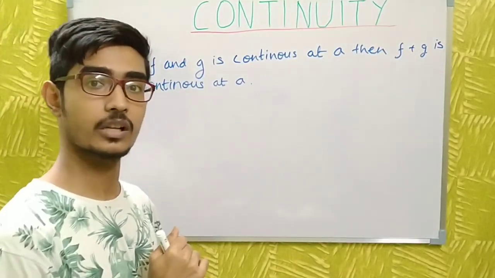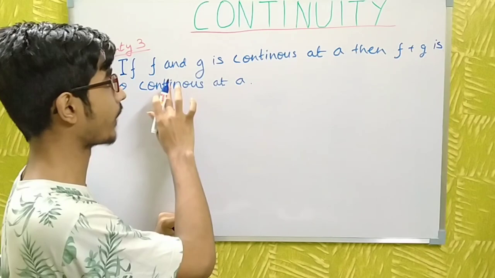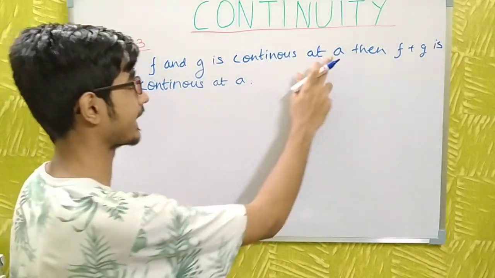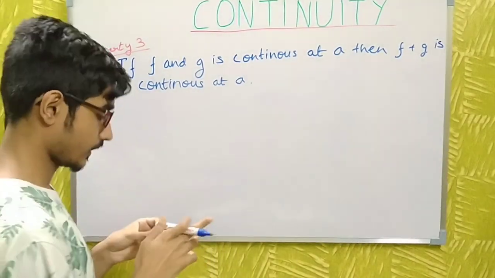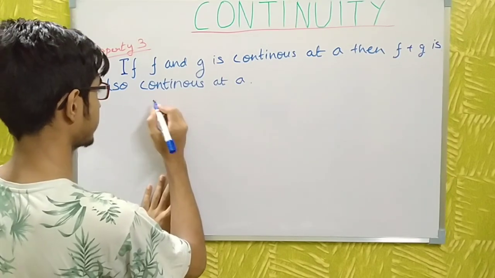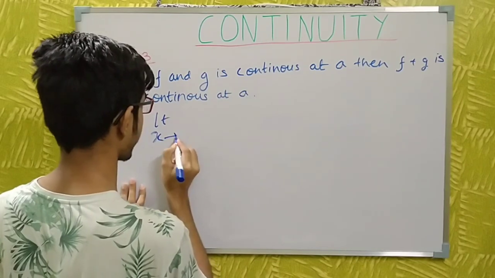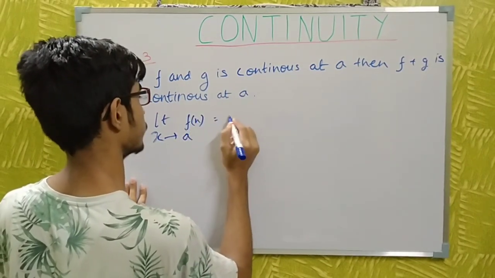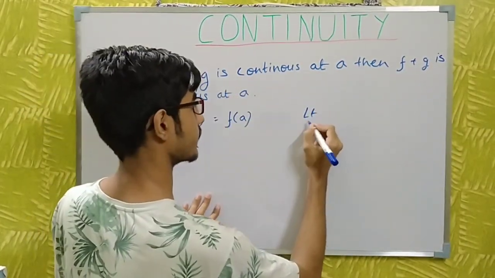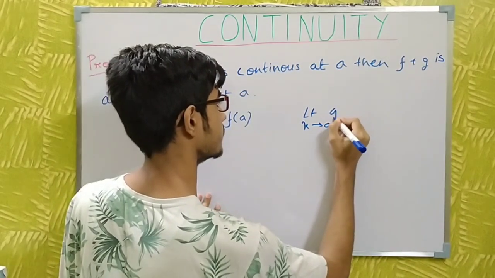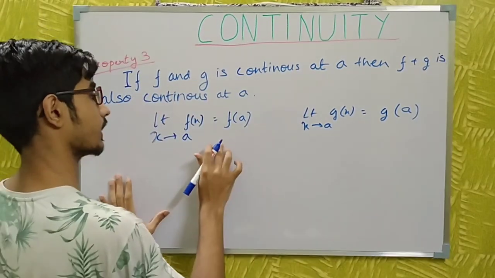Let us discuss the third property of continuous functions. If f and g are two functions and these functions are continuous at a, then the function f + g is also continuous at a. Let me prove it. If the function f is continuous at a, then the limit as x tends to a of f(x) is equal to f(a), and also for the function g, the limit as x tends to a of g(x) is equal to g(a).